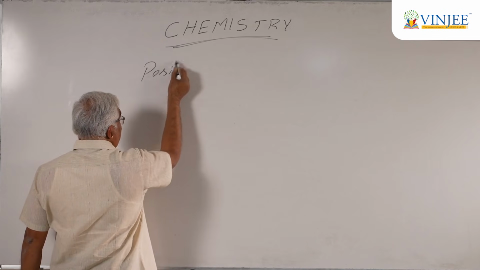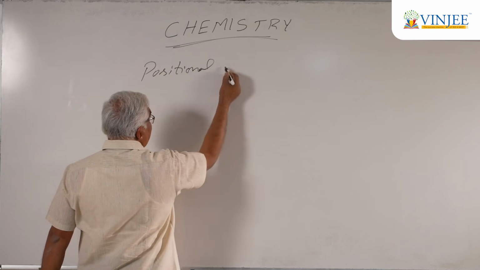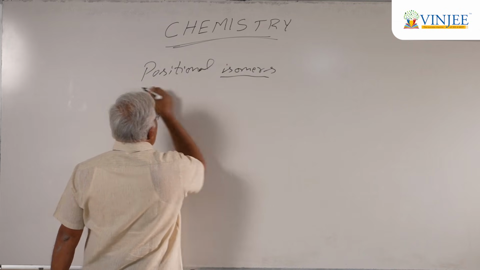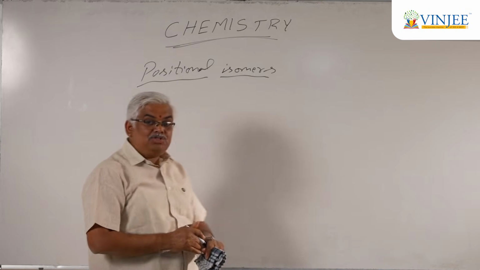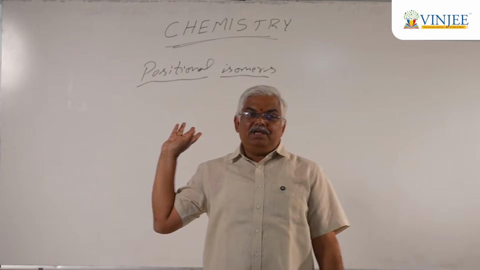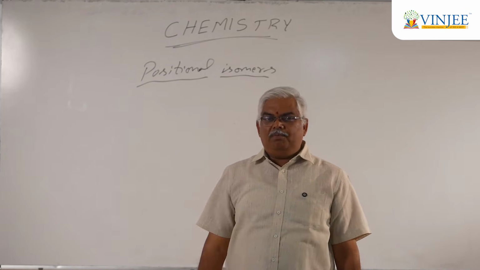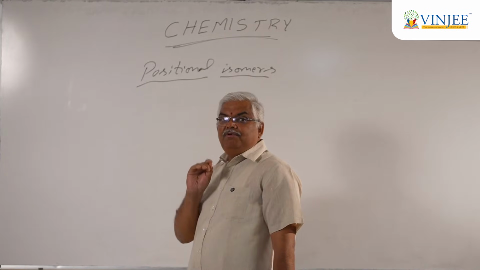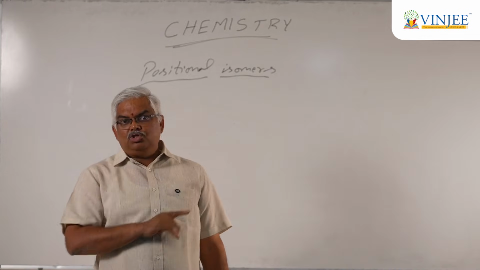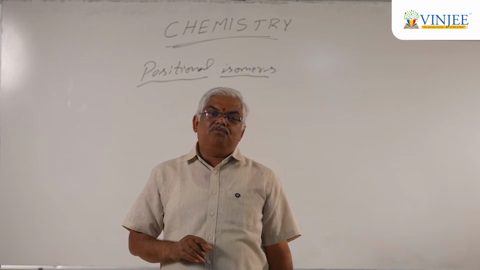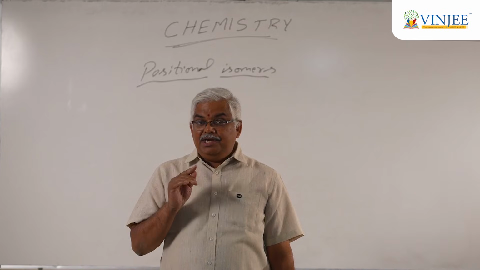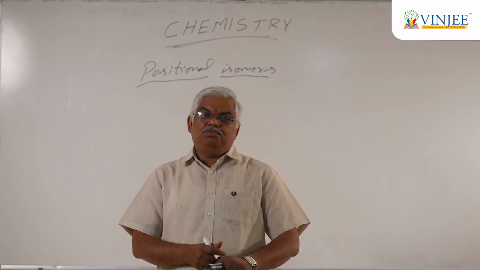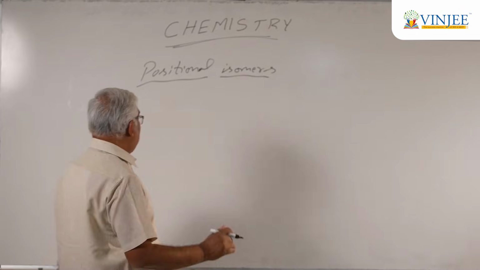Now again, as we already discussed, the terms in organic chemistry are self-explanatory. I need not explain what positional isomerism is, the reason being, the name itself indicates. The compounds with the same molecular formula, and of course the same carbon skeleton, this is one thing we should never forget, where the parent chain should also be the same. Compounds with the same molecular formula as well as the same parent chain that differ in the position of either a substituent or a functional group are known as positional isomers.